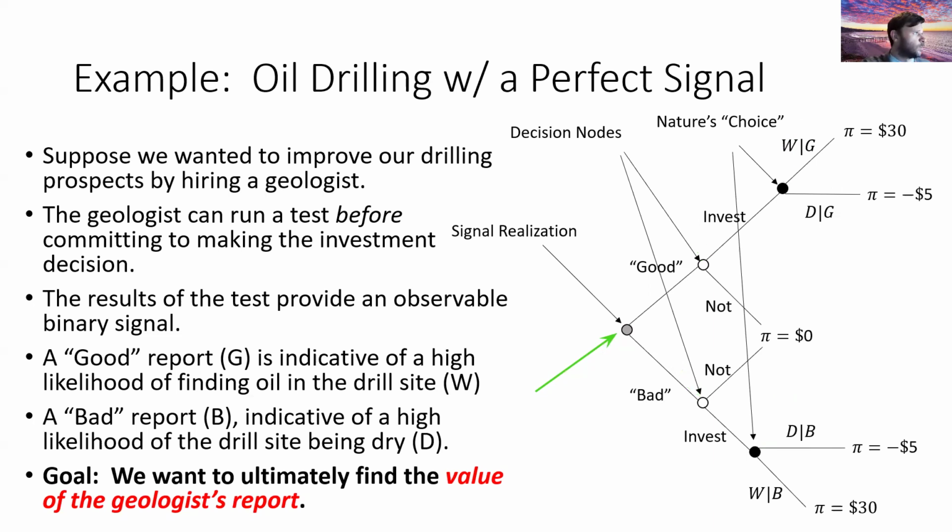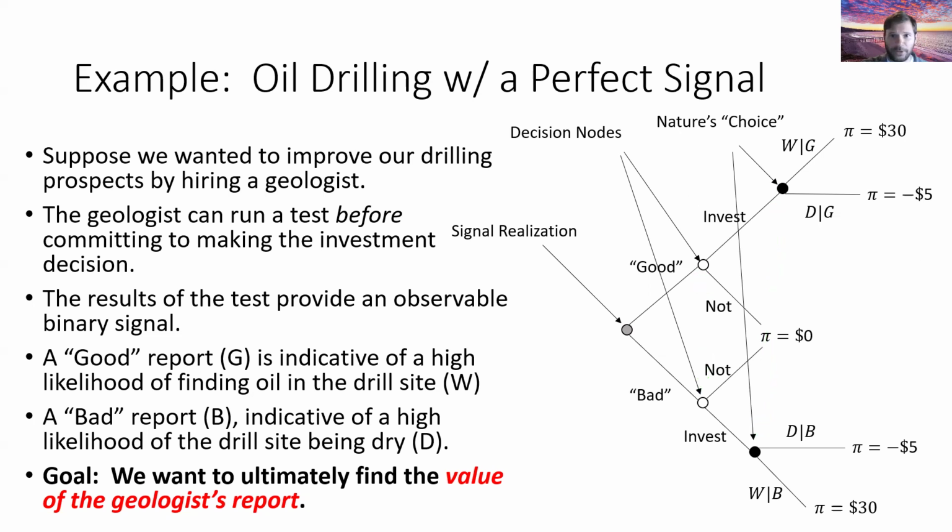Period 1, we just see the signal realization. Period 2, given that realization, we make a decision. And then period 3, given that decision, nature randomizes some outcome.